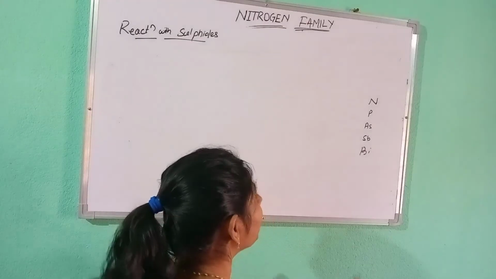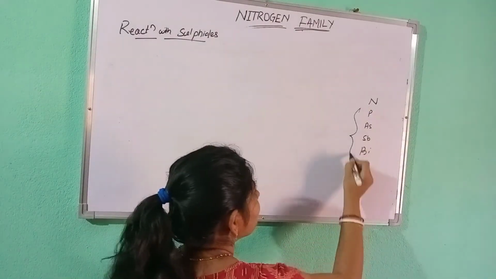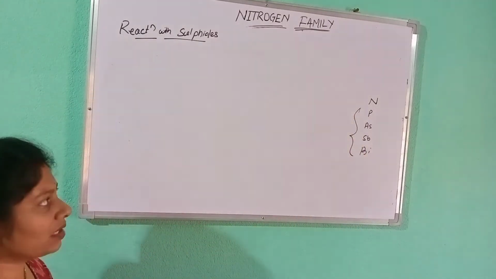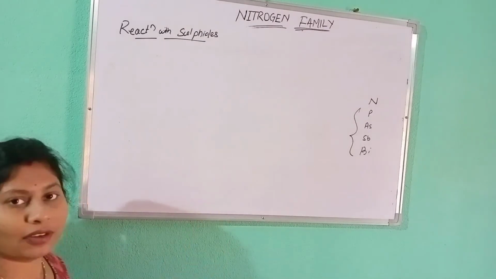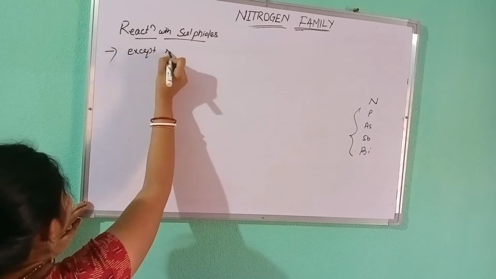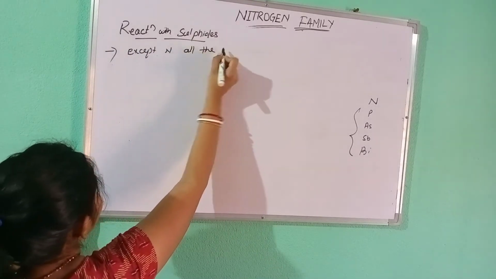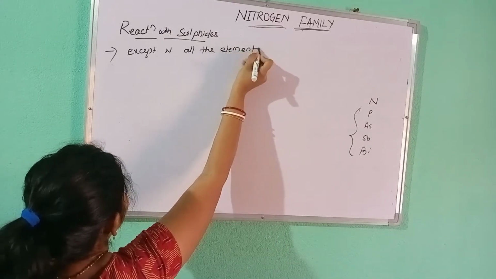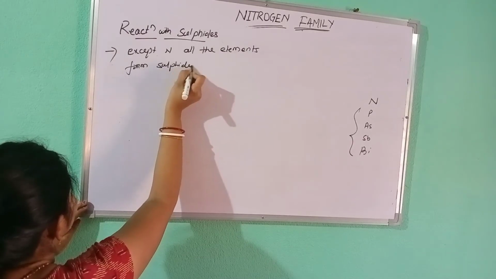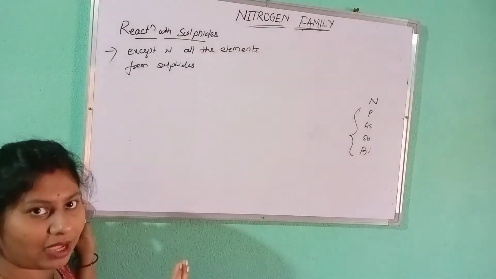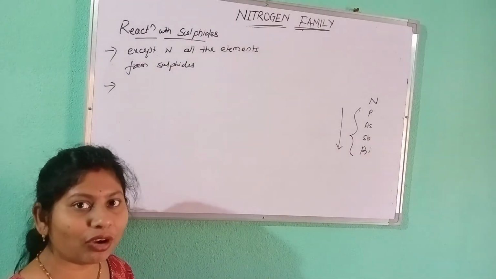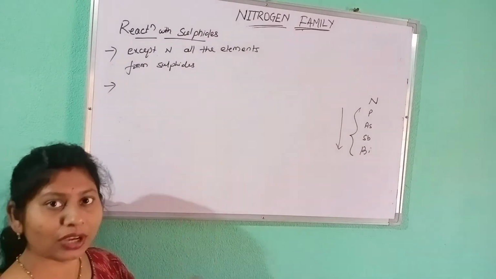Except nitrogen, all these elements form sulfides. Nitrogen is the exception; nitrogen never forms sulfides. Other elements form sulfides. Here elements means elements of the nitrogen family. Next, down the group, the stability of the sulfides of the nitrogen family will increase.